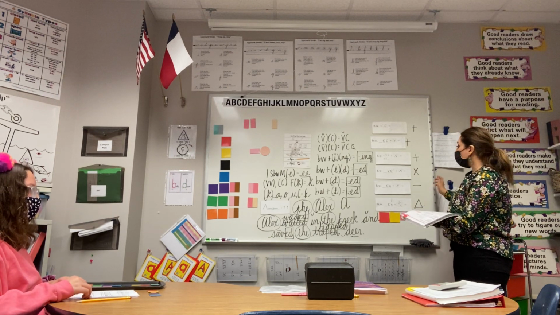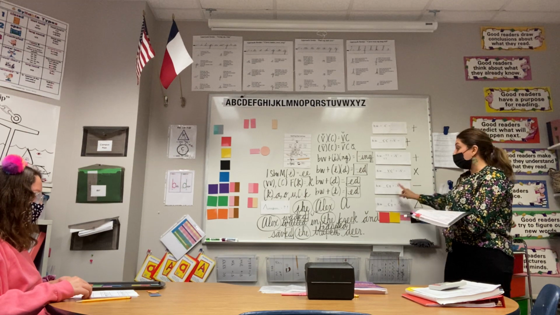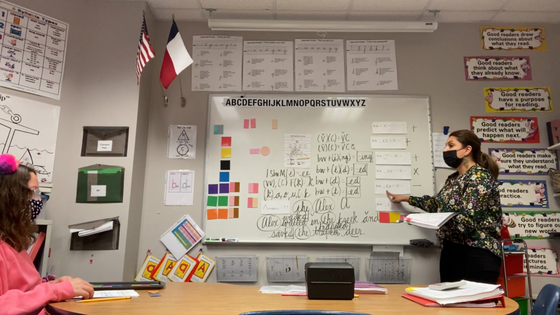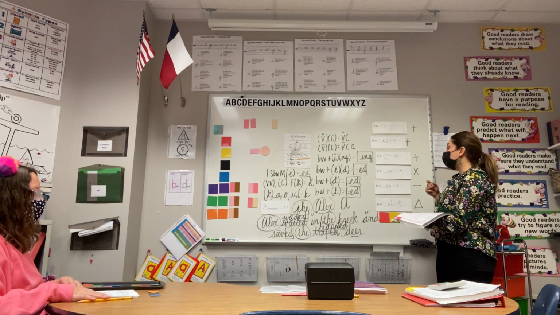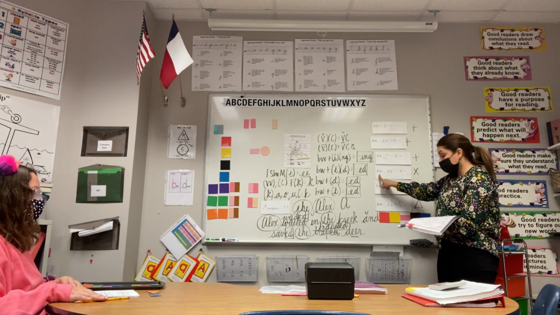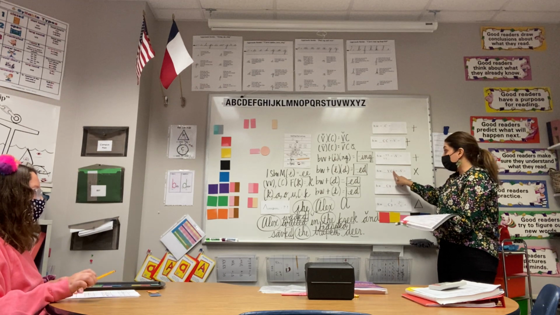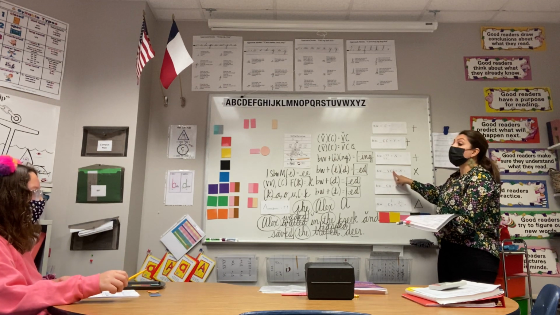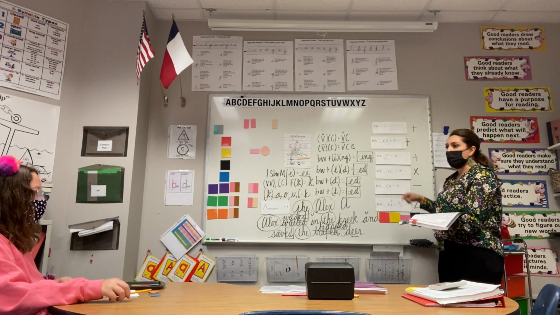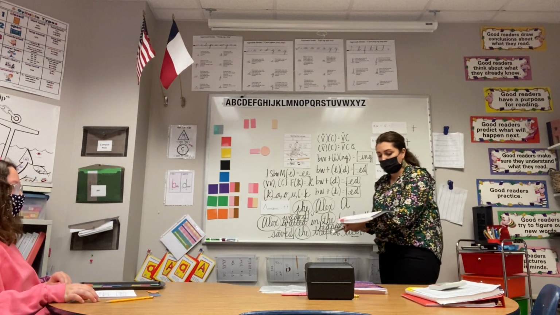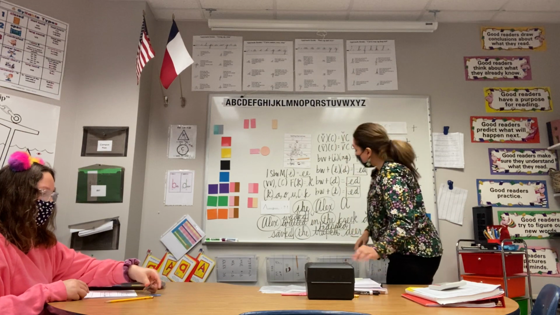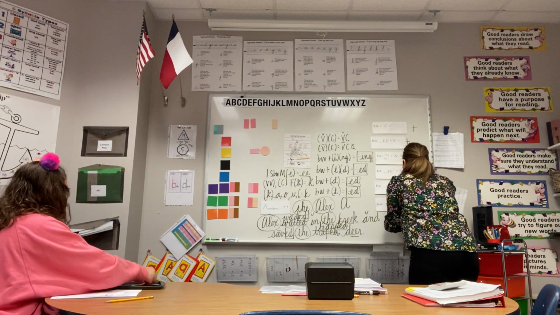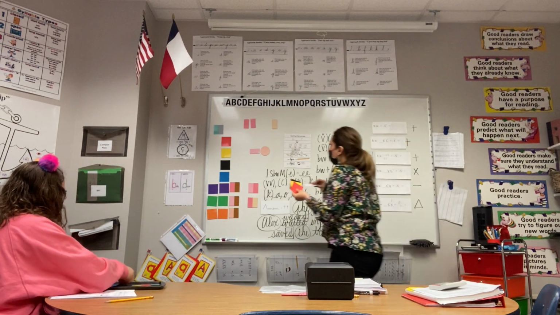Why did we use our dropping rule? Because our base word ended in consonant, silent E. Why did we use our doubling rule? Because our base word ended with one vowel, one consonant, final accented, one vowel, one consonant. Yes, good job. All right, you can replace those colored squares back to your tray.